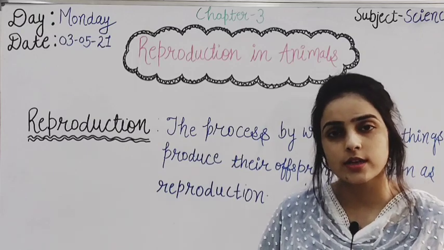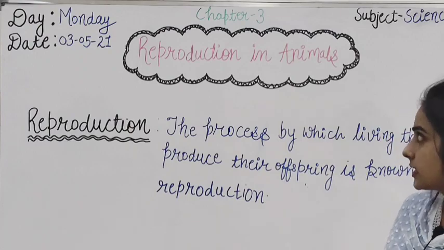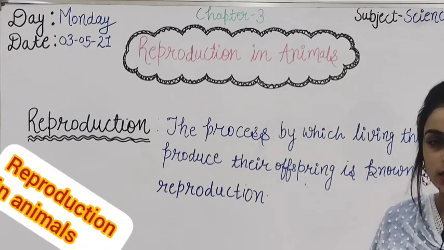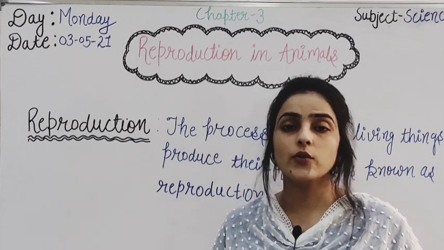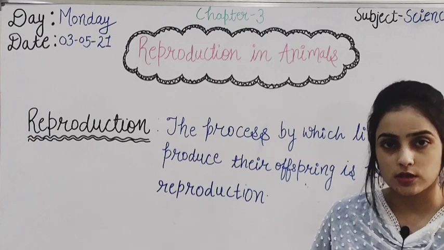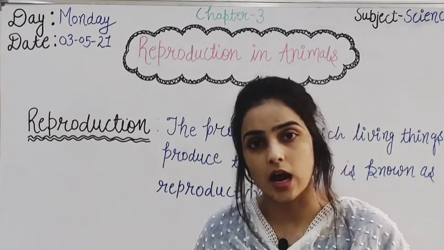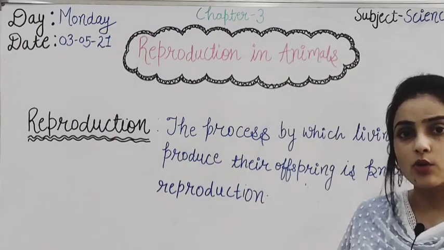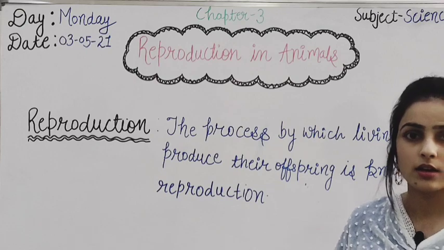Good morning students. Today we are going to discuss the chapter on reproduction in animals. Before this chapter we have completed two chapters of your science book: Green Plants, the Food Producers, and the second chapter, Adaptation for Survival in Plants. So today we are going to discuss reproduction in animals.